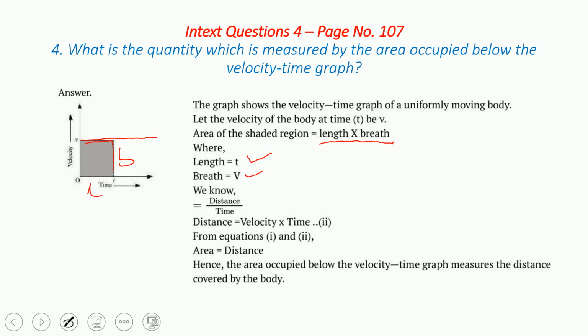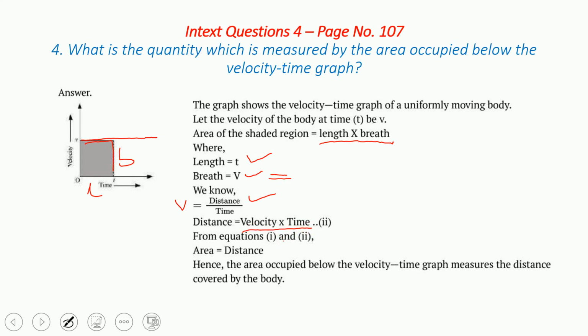Sure. Now what is velocity? Velocity, you know that it is nothing but the distance upon time. Velocity is equal to distance upon time. Correct? So now we can say that distance is equal to velocity into time. Correct? So while cross multiplying, we will get distance is equal to velocity into time.